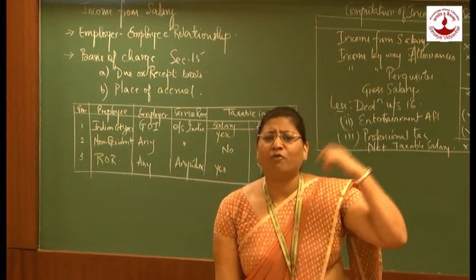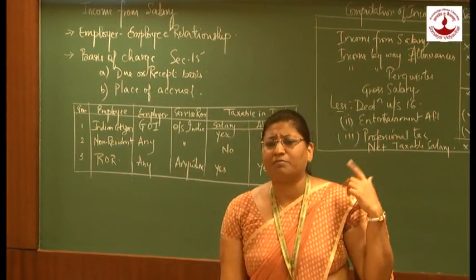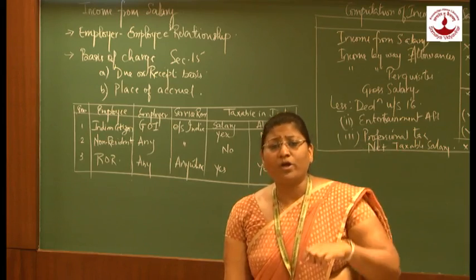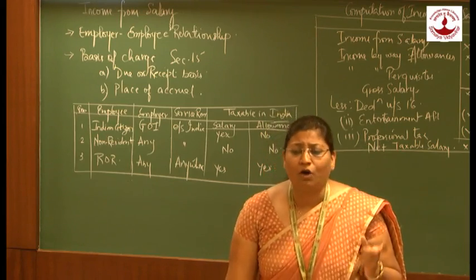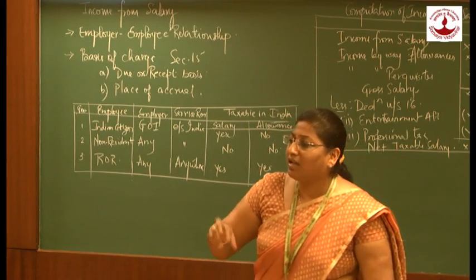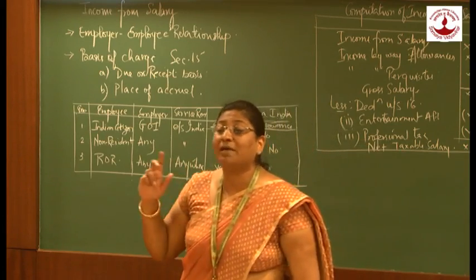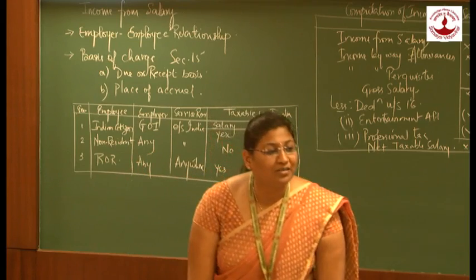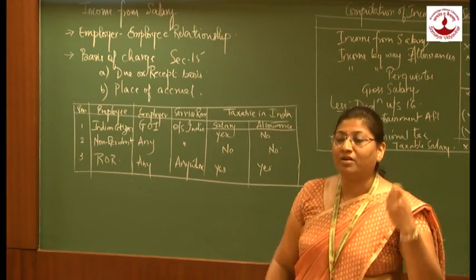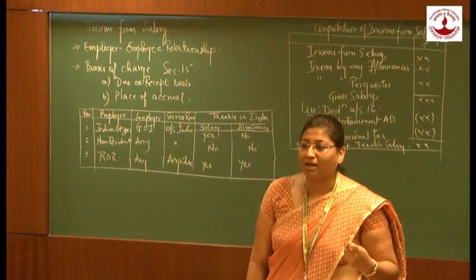A person can be a former employer, a present employer, or a prospective employer. An employee can be a full-time or part-time employee. If a person is earning income from a person who is not his employer, that will not be treated as salary. For example, let us take remuneration to an MP or MLA.